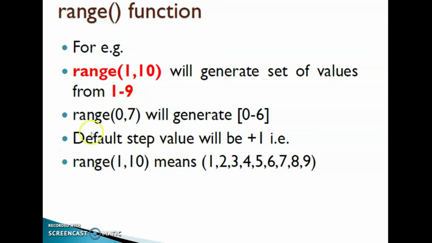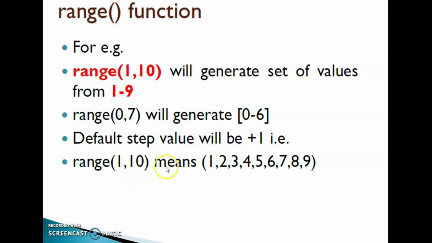Here we have another example, range 0, 7. It will generate the values from 0 to 6. By looking carefully, you can notice that the values are incremented by 1. That is, the default step value is 1.